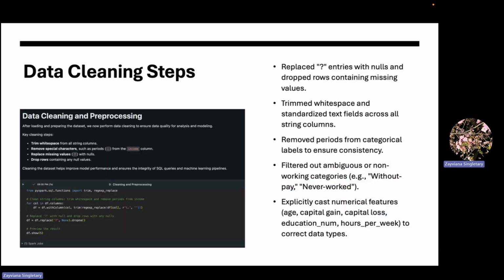To clean the dataset, we replaced question marks with nulls and removed incomplete records. We trimmed and normalized string fields and removed symbols from categorical values. Low frequency and unclear work class entries were excluded. Lastly, we cast numeric features into the correct formats to ensure Spark could process them during feature engineering and modeling.